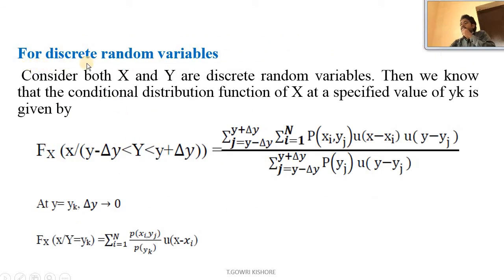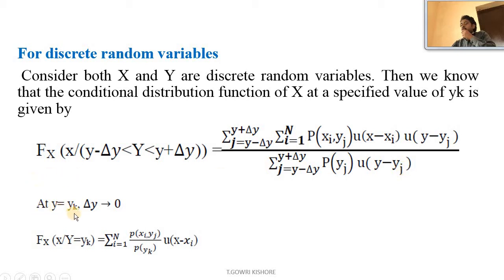So now we are going to represent this for the discrete random variable. Consider both x and y are discrete random variables, then we know that the conditional distribution function of x at a specified value of y_k is given by F_X(x | y - delta y < Y <= y + delta y) equals the summation over j from y - delta y to y + delta y of the summation over i equals 1 to n of P(x_i, y_j) into u(x - x_i) u(y - y_j), where u represents the unit step function, divided by the summation over j from y - delta y to y + delta y of P(y_j) into u(y - y_j).